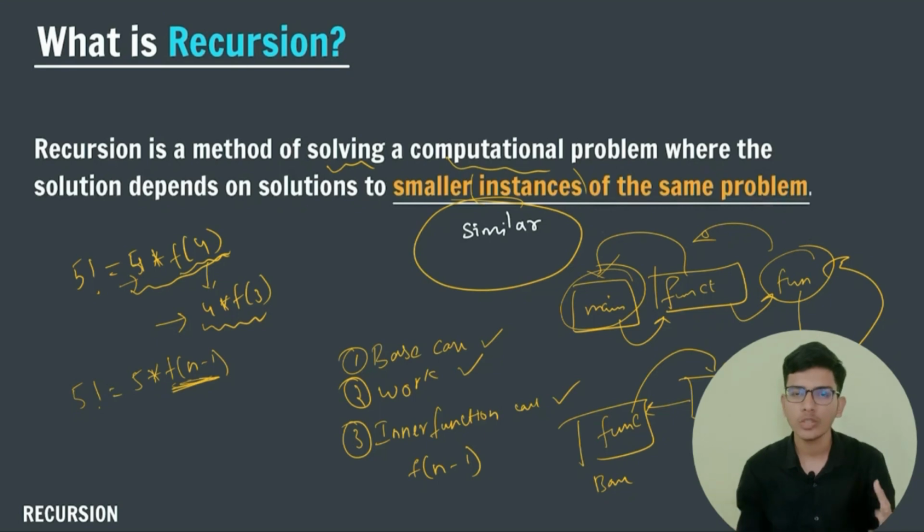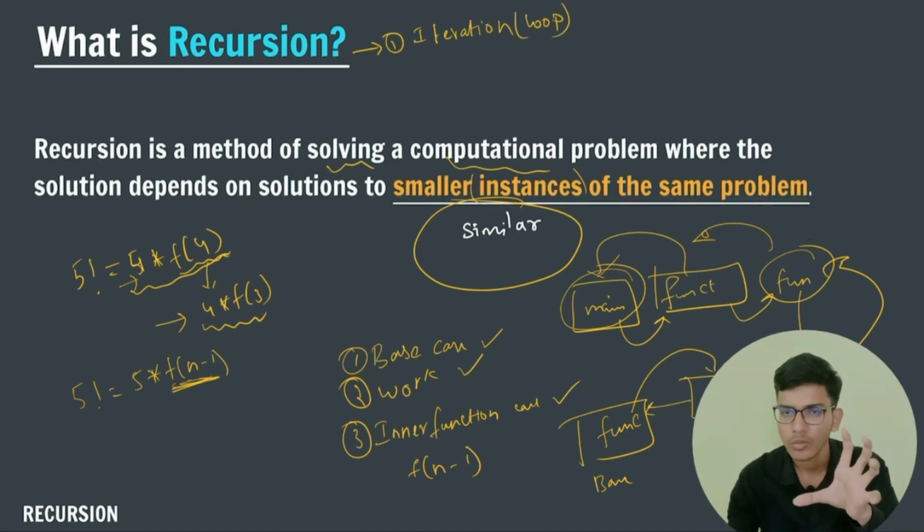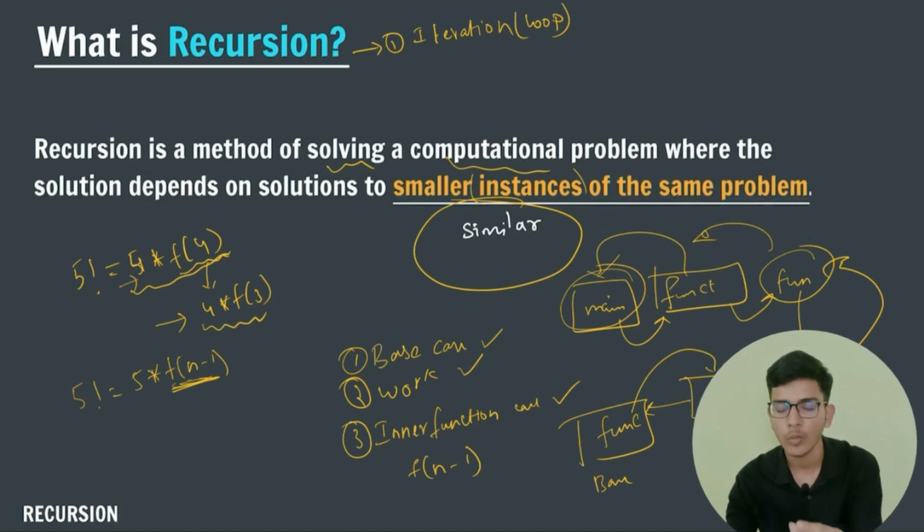Before we do the questions or learn how recursion works, you should already know two concepts. The first one is iteration, or in other words, loops. You should have studied what a for loop, a do while loop and a while loop are. If you have studied these three things, then well and good.